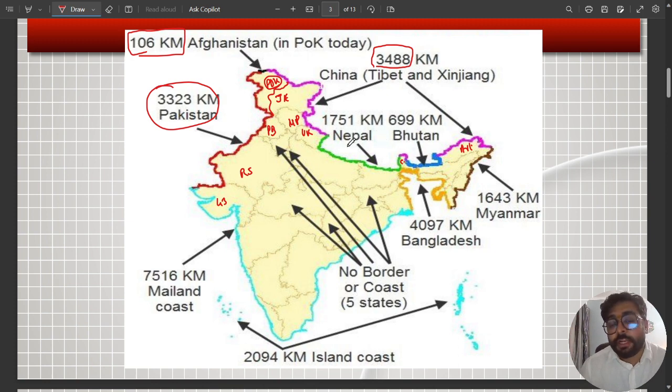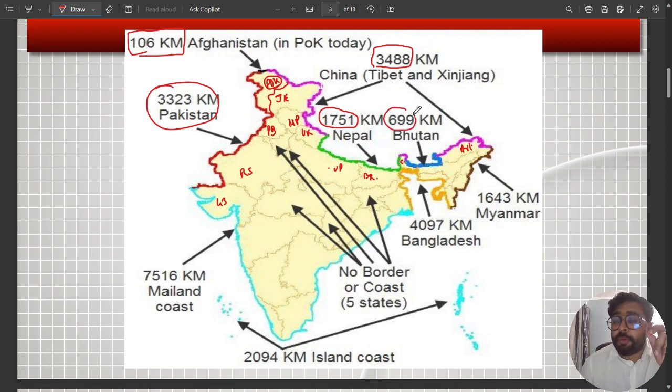Then we have Nepal, a friendly territory with which we share a border of 1,751 kilometers, along with Uttarakhand, UP, Bihar, and a little portion of West Bengal. Then we have Bhutan.